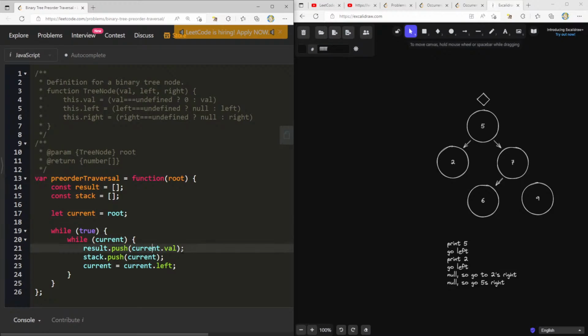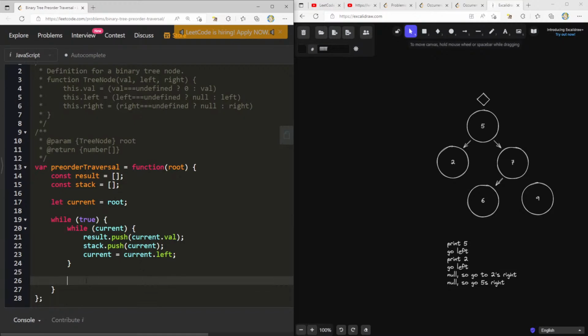So while current, result.push current.val, stack.push current, current equals current.left, we're at 2. Result.push current.val, that would be 2, current.left. This is null. So when we're at null, which is current, do I just try to go to, let's see, const next node equals stack.pop, current equals current.right. So what would happen here?